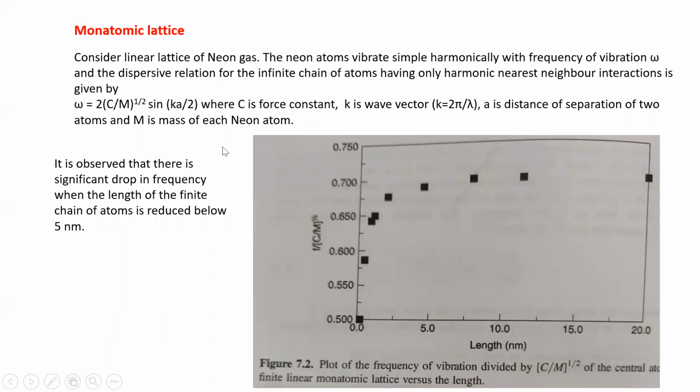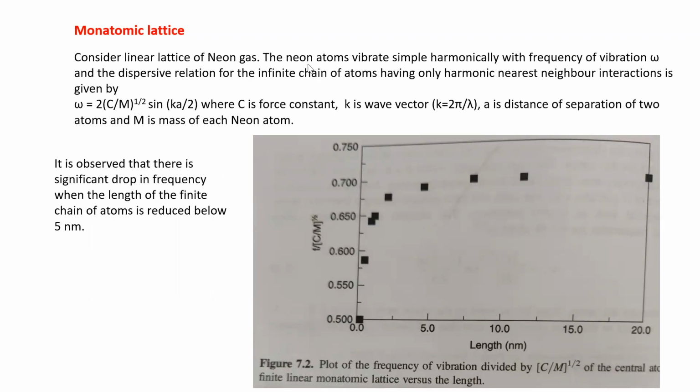So that was the revision part. Okay. Bravais lattice and Brillouin zone are not part of your syllabus. We have to discuss the finite monoatomic lattice and the vibrational properties of the atoms in that lattice. So consider a linear lattice of neon gas.